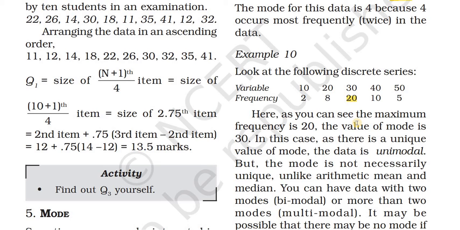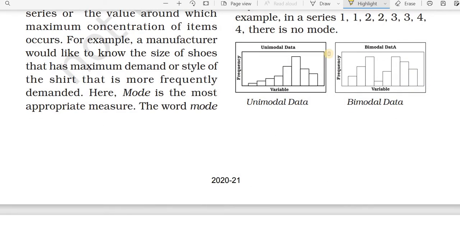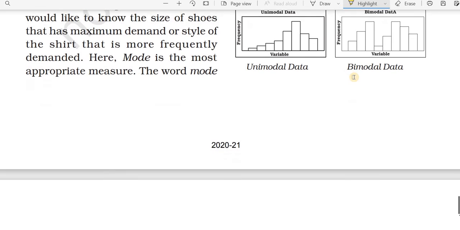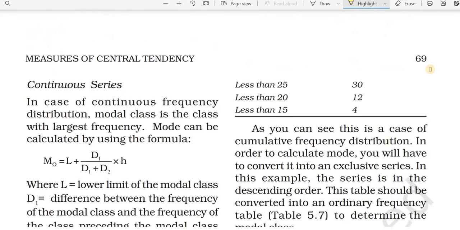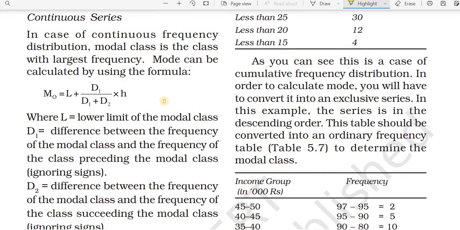If a value is repeating more times, then we can take it as the mode. Here in the picture, this one is repeating more times, so this is unimodal data. Here you can see 2 numbers repeating most frequently, so this one is bimodal data. Now we can go to the continuous series.